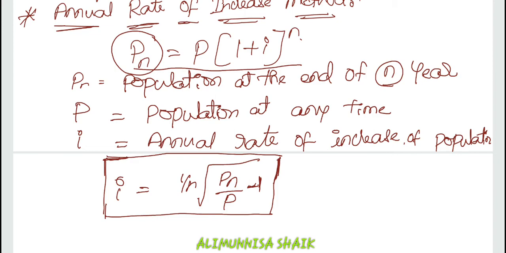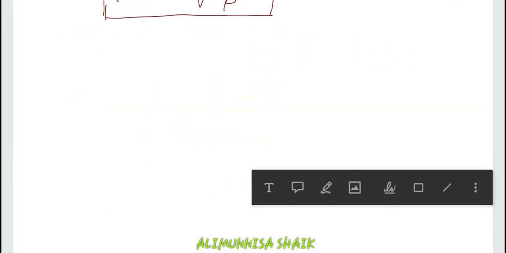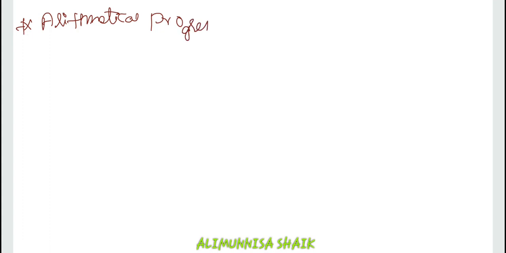Now let us go to the next method. The second method, method number 2, is the arithmetical progression method.